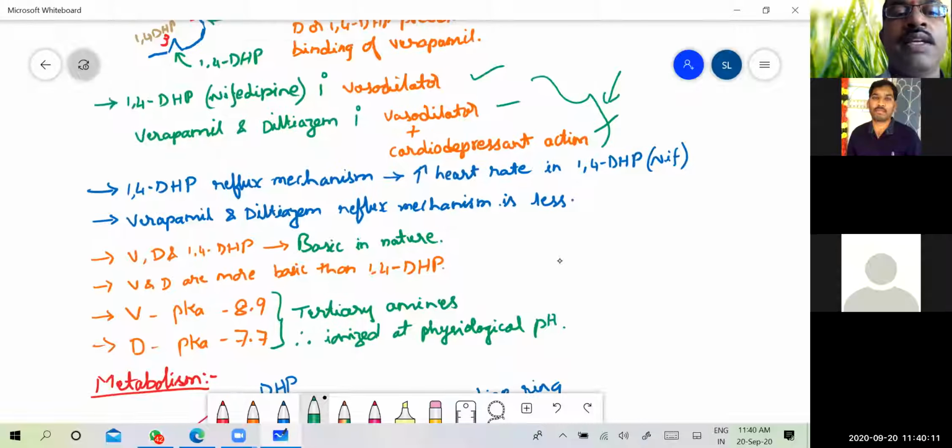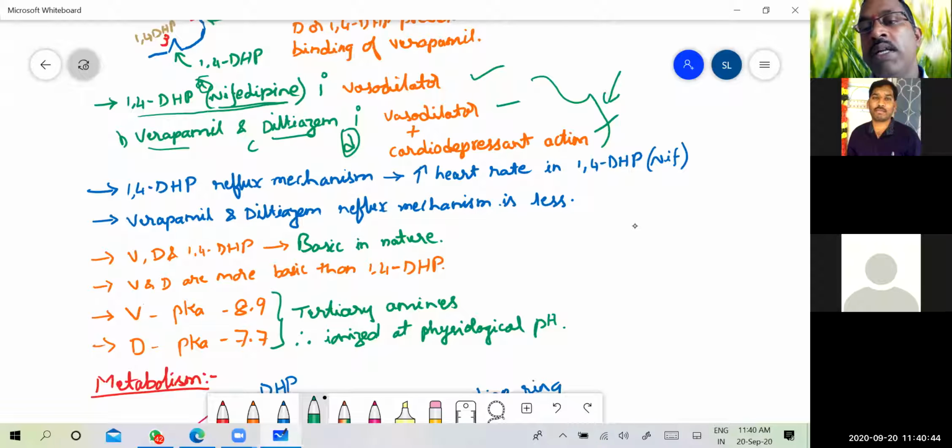So if they give you a question in the exam about verapamil, diltiazem, and nifedipine, which of them acts only as a vasodilator, then your answer must be the 1,4-dihydropyridine class or any dipine which is there. If A is this and B is this and C is this and D is none of the above or all of the above, then your answer is nifedipine, which acts with only vasodilator activity.